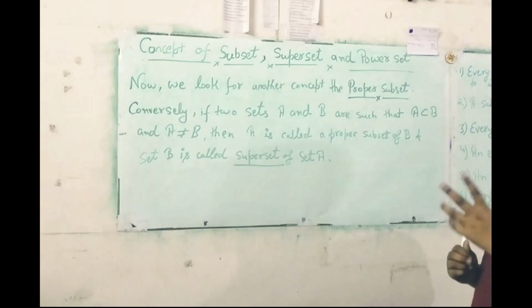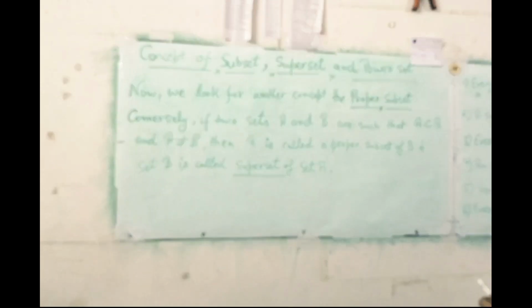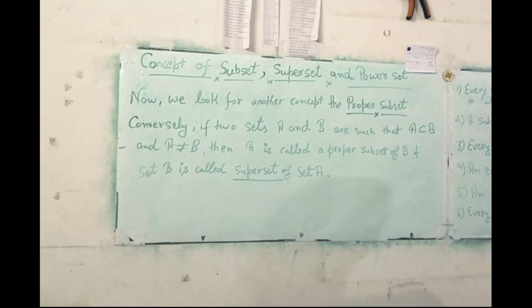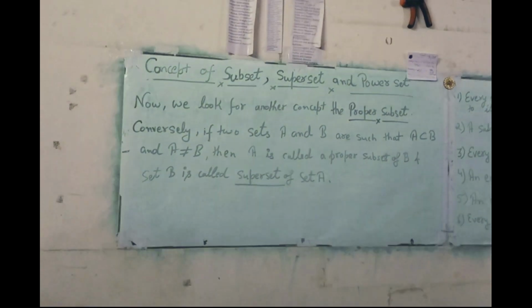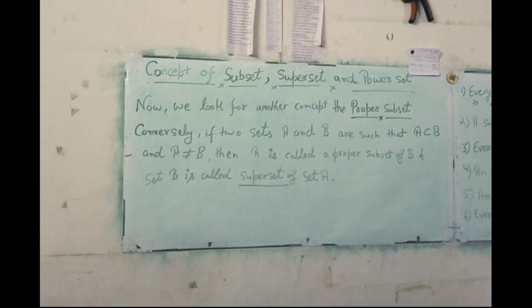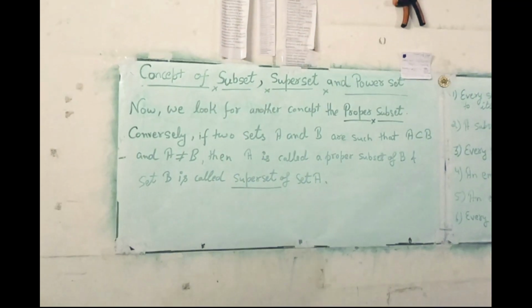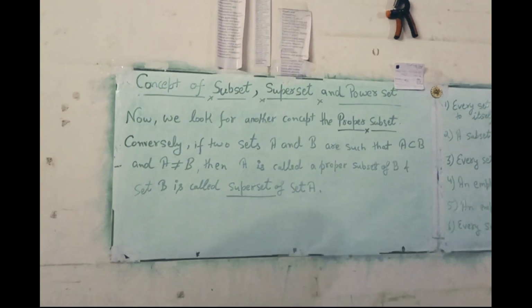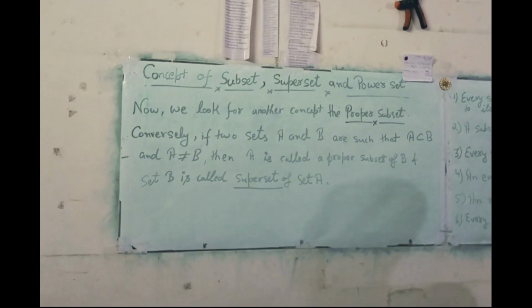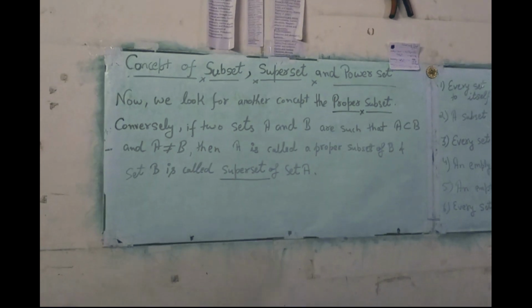Now, conversely, if two sets, set A and set B, are such that A is a proper subset of set B and set A is not equal to set B, then set A is called a proper subset of set B and set B is called a superset of set A.